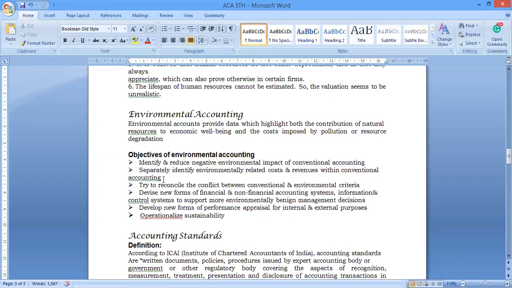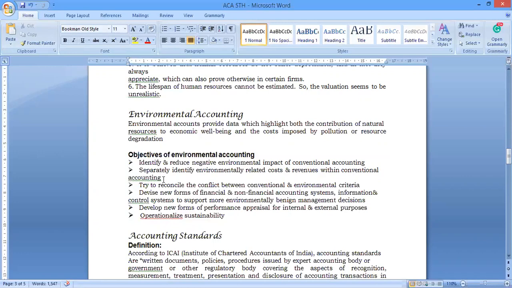Whatever cost people spend, ultimately they are also protecting the environment. For example, in a particular industry, some pollutant water is released to the river. When they release the pollutant water to the river, they have to hold that water, neutralize whatever chemical content it has, and then release the water to the river.